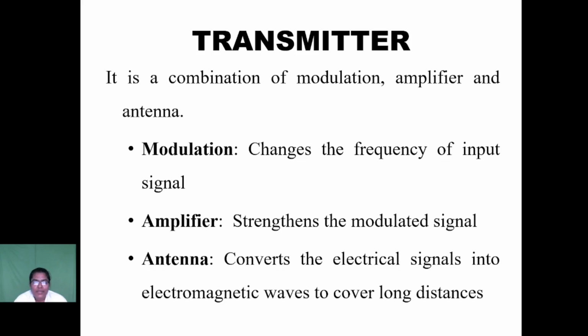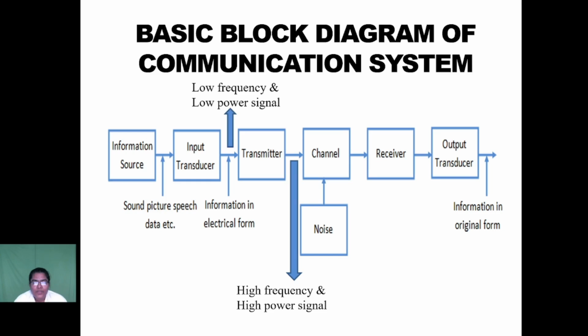Here we use class A, class B, class C amplifiers to strengthen the modulated signal. Last, we use the antenna. With the help of the antenna, we convert the electrical signal into electromagnetic waves to cover long distance communication. Finally, the electromagnetic waves with the characteristics of high frequency and high power are applied as input to the channel block.